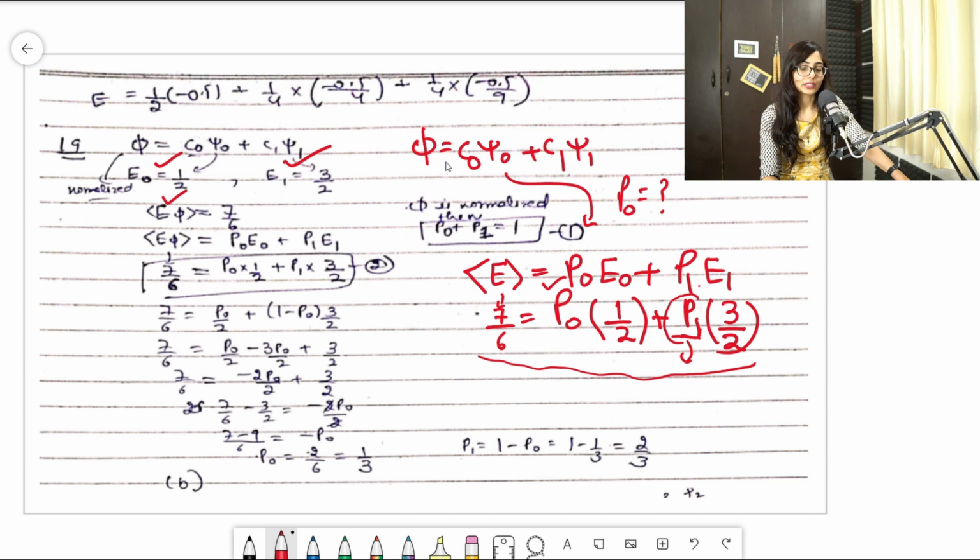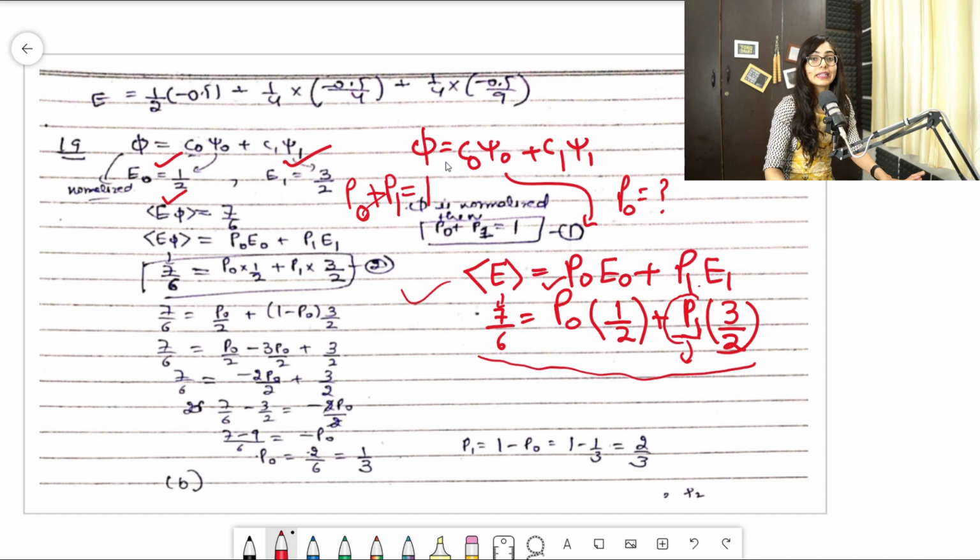How can I convert it? I don't have any other information given. But you know that the total probability will always be 1. So P naught plus P1 will be 1, because the probability of finding the particle in these two states is 1.